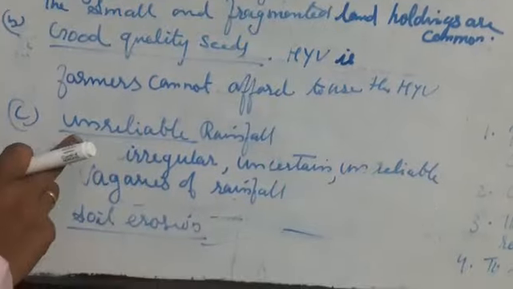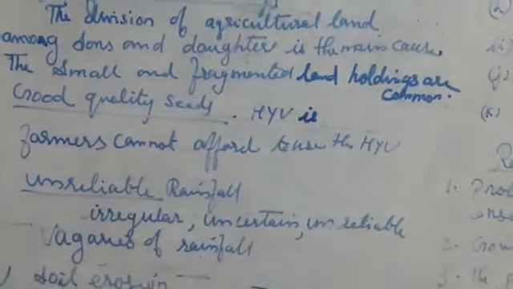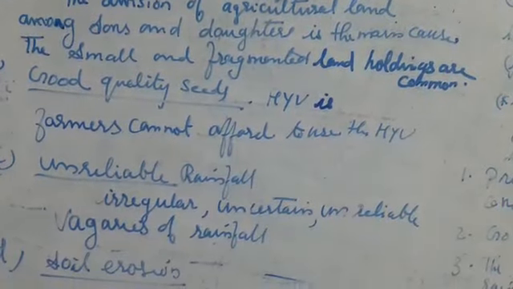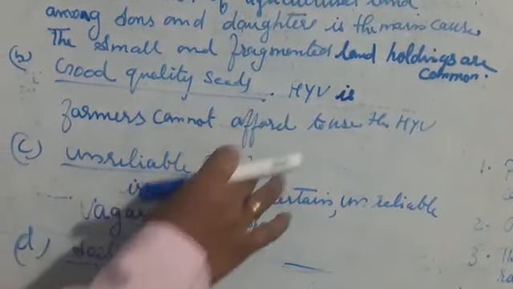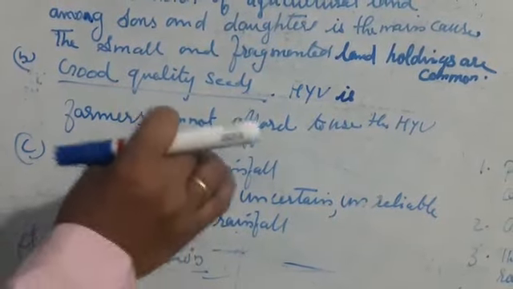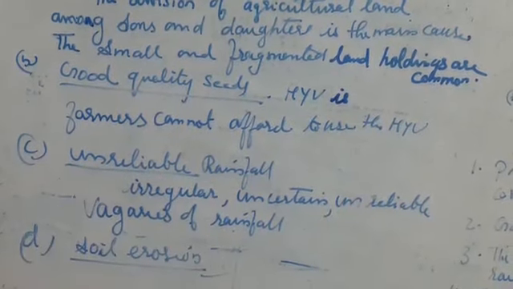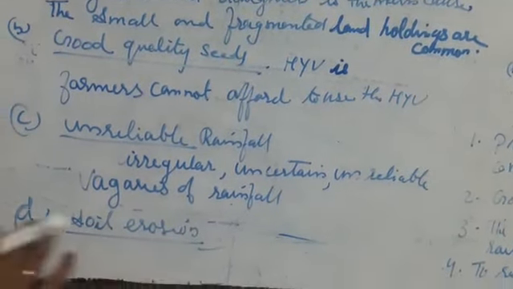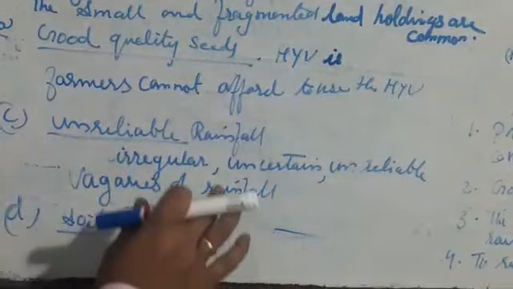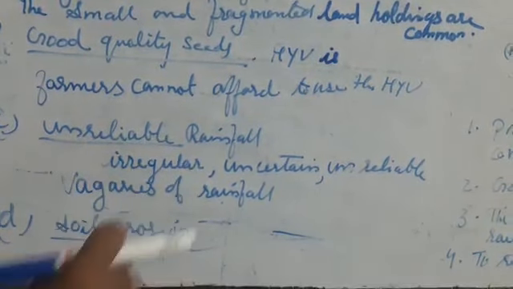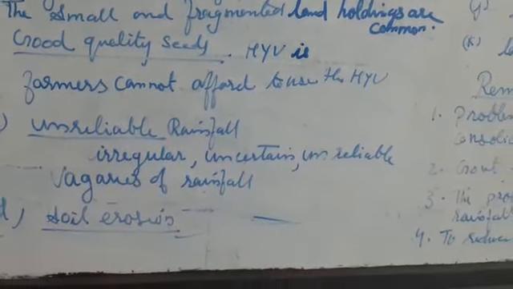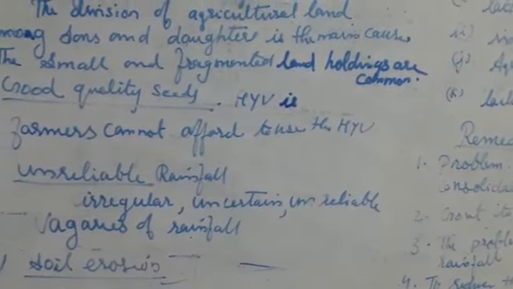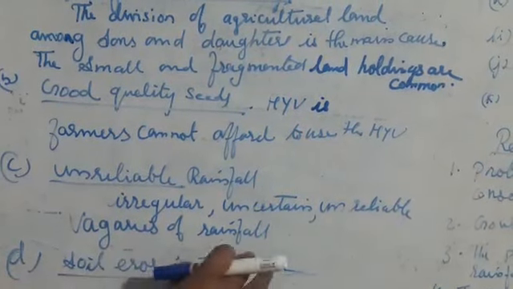The third problem is unreliable rainfall. The rainy season in India is limited to June to September, and in the major part of India the monsoon is irregular, uncertain, unreliable, or you can say the vagaries of the rainfall, unevenly distributed. 65% of the net sown area in India depends on the vagaries of rainfall.